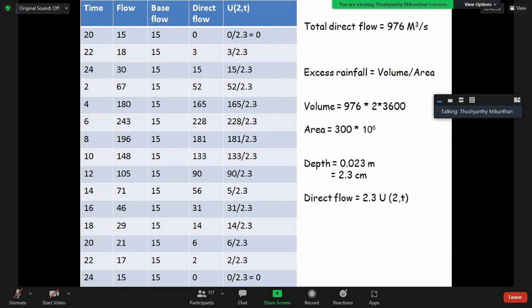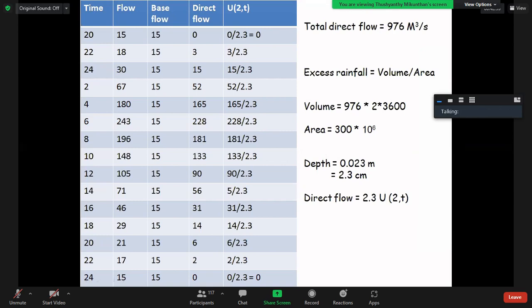Any mistake in my calculation? No, ma'am. Total direct flow is equal to 976.